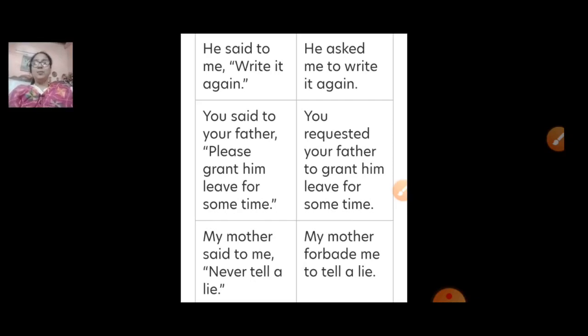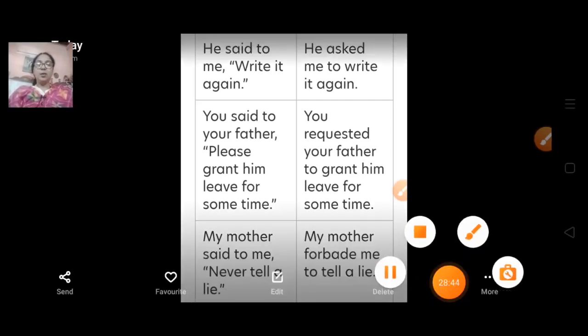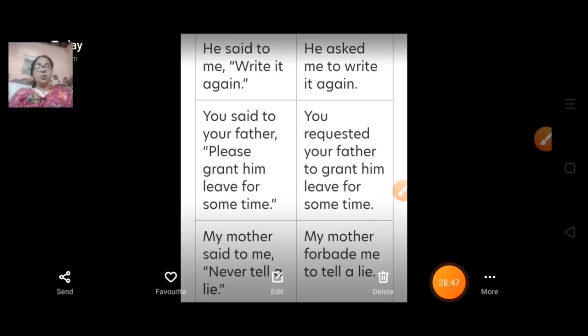So these are the examples. We have discussed the rules of making direct into indirect speech, and we have discussed the imperative sentences. Tomorrow we will discuss interrogative sentences and exclamatory sentences, and how to convert them from direct to indirect speech.